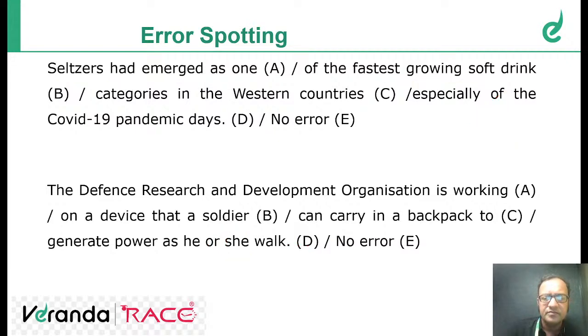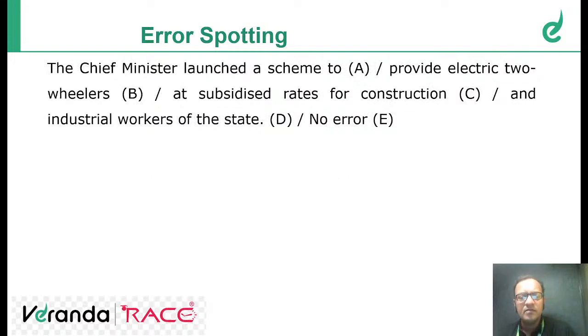Okay. Next. The Chief Minister launched a scheme to provide electric two-wheelers at subsidized rates for construction and industrial workers of the state. Let us see part-wise. The Chief Minister launched a scheme to provide, first part has no error. Provide electric two-wheelers, that also does not have any error, and at subsidized rates for construction and industrial workers of the state. No error is the answer. I don't think there's an error. If you feel like, you can comment. So there's no error in this sentence.